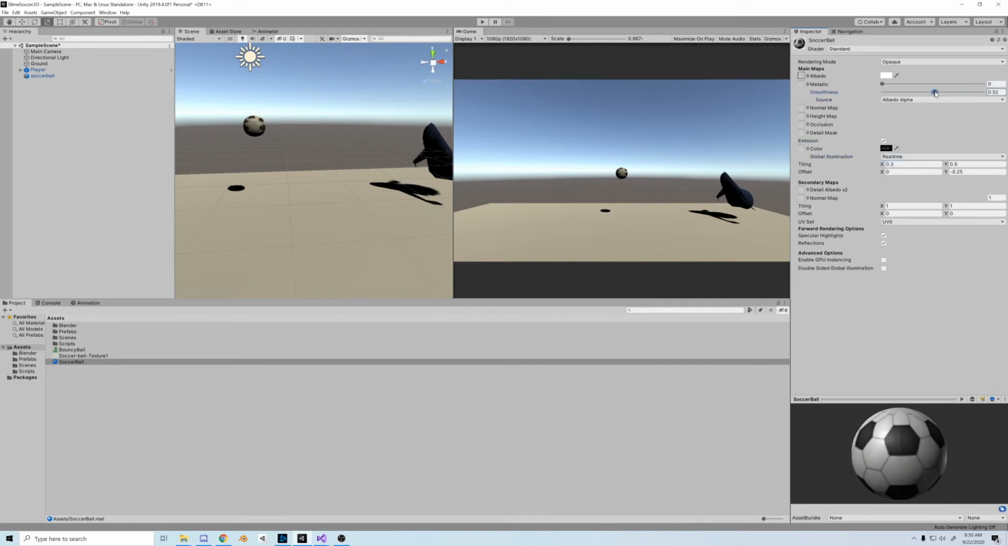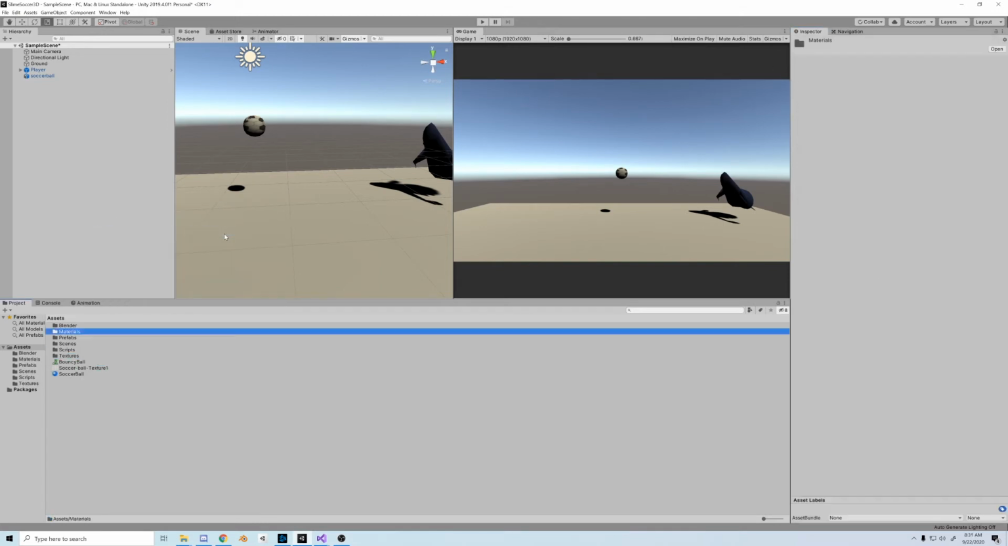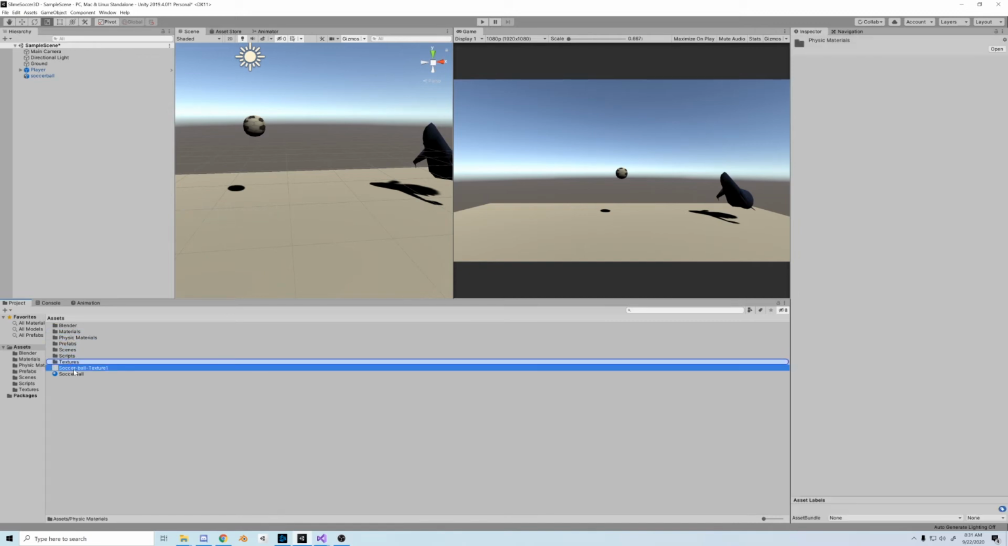And I like this. Before we create the ball script, let's just organize everything a little bit. We're going to put the textures in a texture folder, materials in a material folder, and the physical materials in the... you get it.